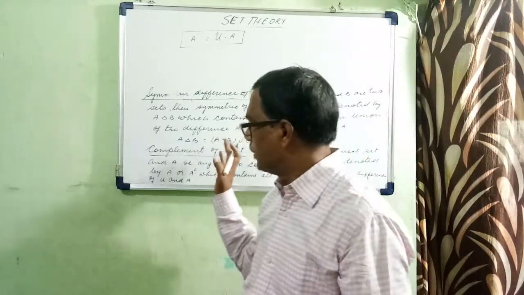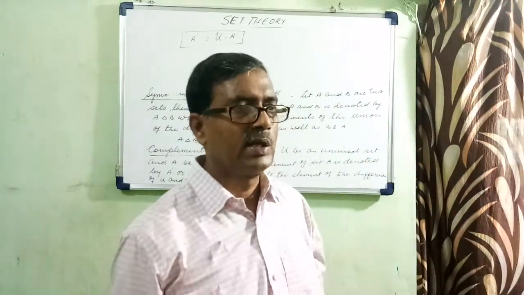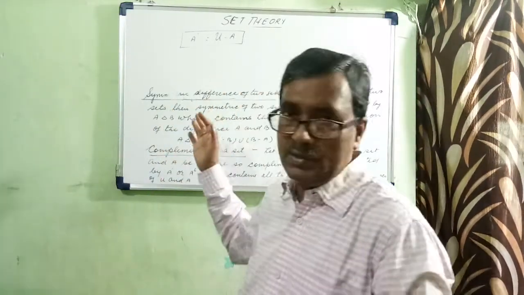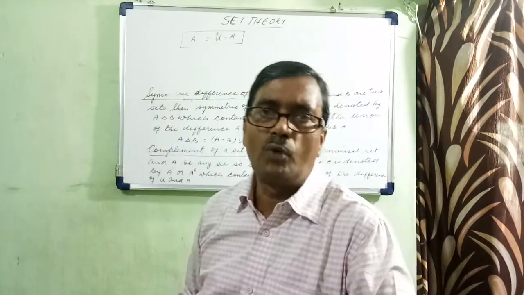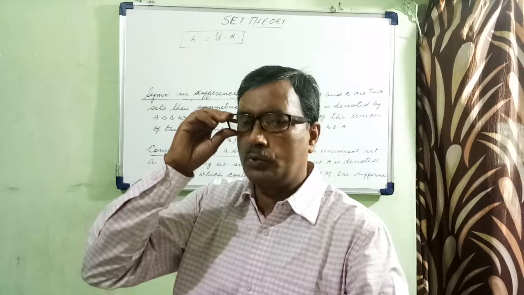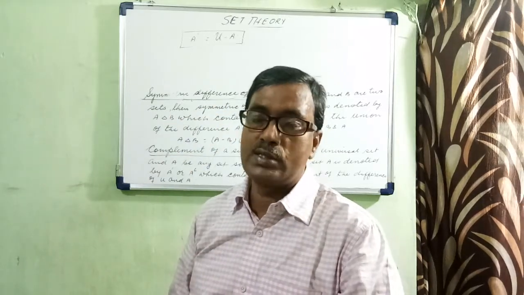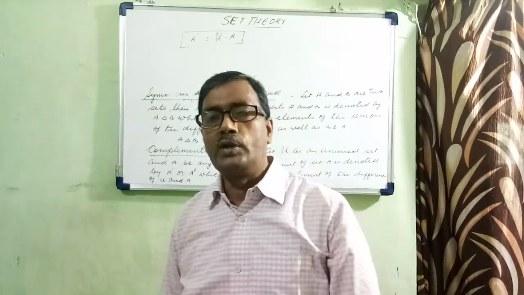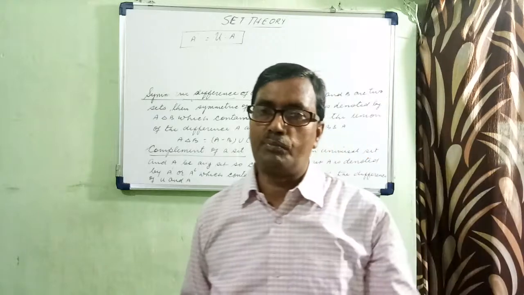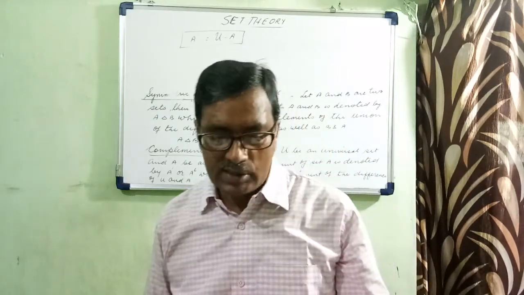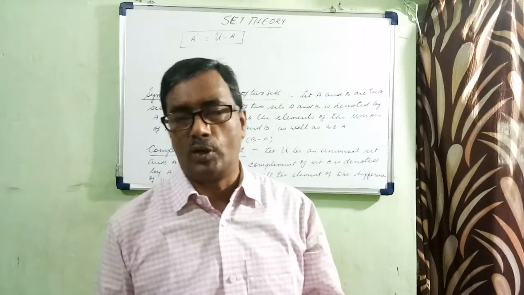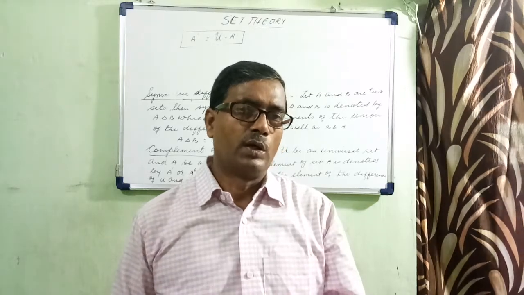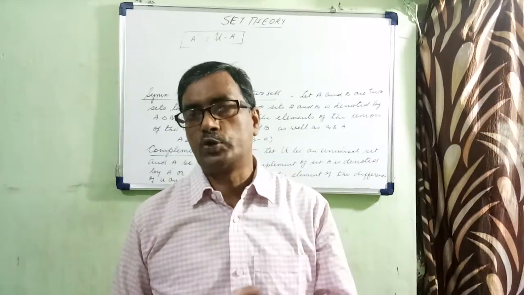So these are some of the definitions which I wish to discuss. In the next class I will discuss how to represent all these mathematical operations like union of two sets, intersection of two sets, and disjoint sets on a number line, and moreover we will discuss a few questions which we have discussed in the first video. So please keep on writing. I will send you the PDF file also within a day or two, and all those definitions and contents you must write in your copy, and you should be updated.